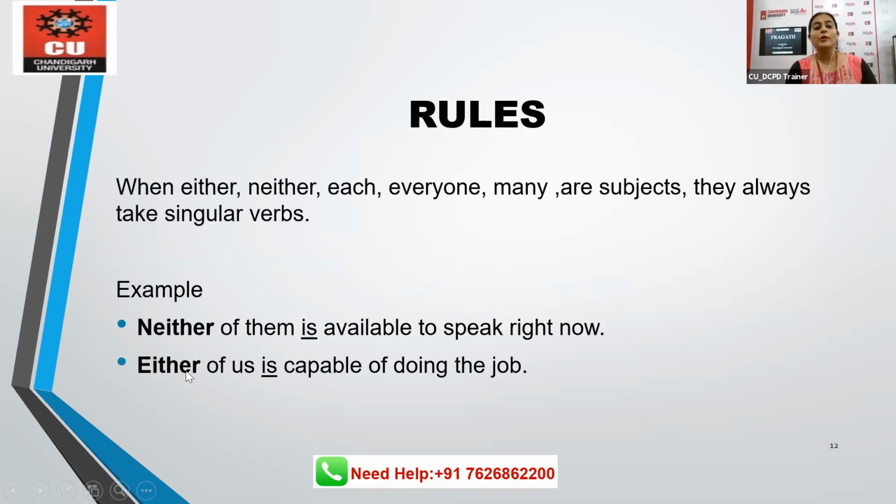Right? Let's move further. Whenever we have either, neither, each, everyone, many as subjects, we will always put singular verbs with them. So neither of them is available to speak right now. Why is? It's a singular verb. Why? Because we have neither here. Then neither of us is capable of doing the job. So with the words either, neither, each, everyone, many, we would put singular verbs, right?